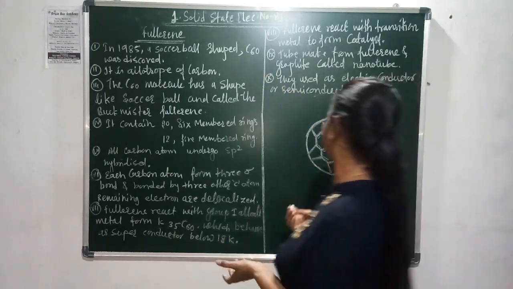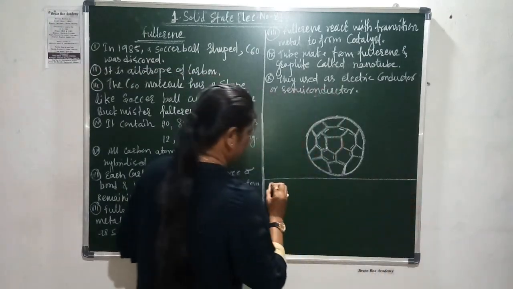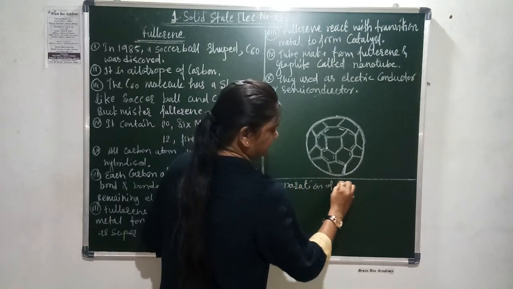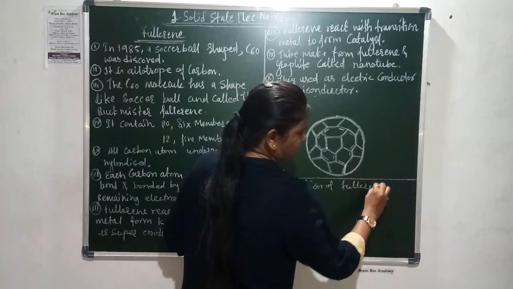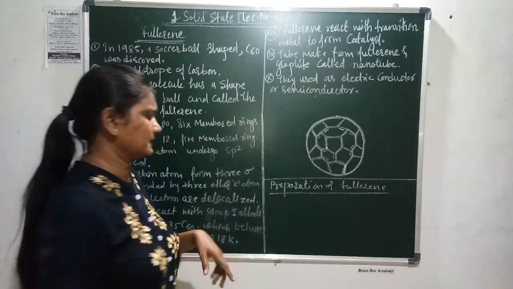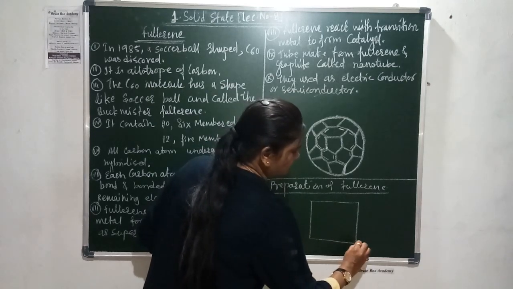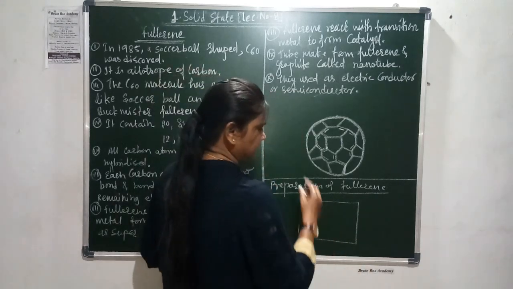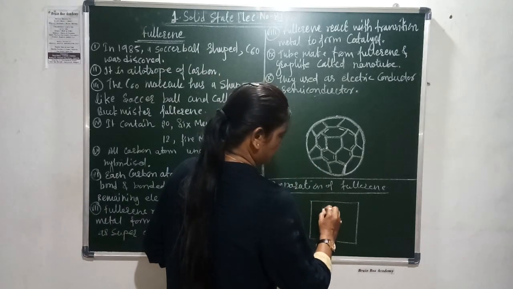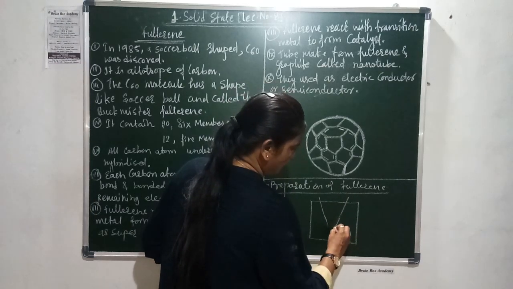And what is the preparation? How to prepare the fullerene? For the preparation of fullerene, take a closed chamber with two graphite electrodes attached, one rod on each side, with a small gap in between.